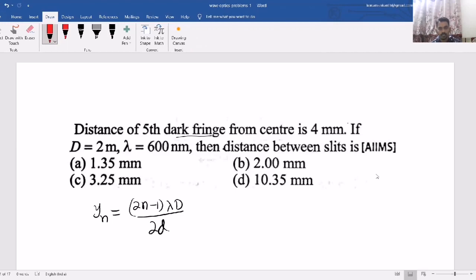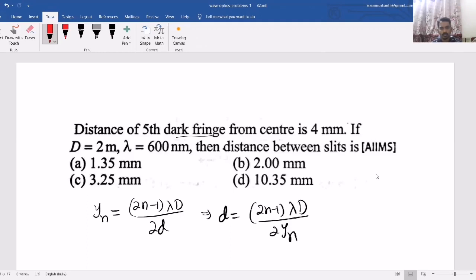So fifth means n equal to 5. Capital D is given, lambda is given, and the distance between the slits, that is small d, they are asking. Small d equal to (2n minus 1) lambda D by 2 into yn. So this is what they are asking.